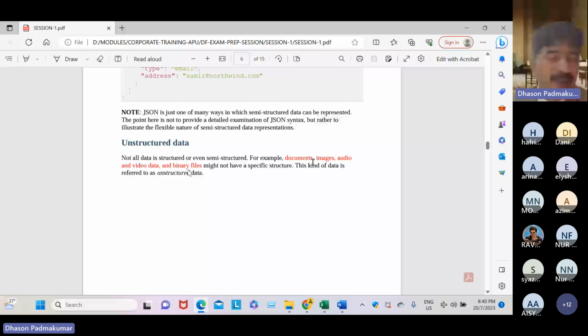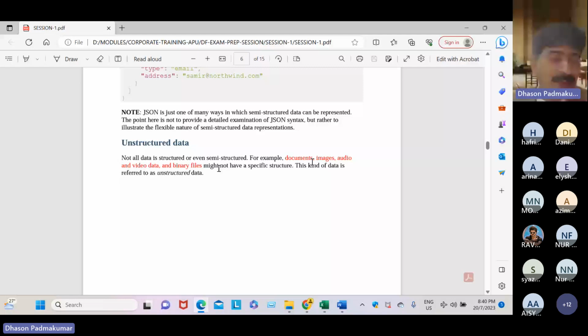Just imagine the people working in the crime department, crime officers, the police department. They are very good at handling unstructured data. The investigation department is very good at it. That's why we see the judgment.